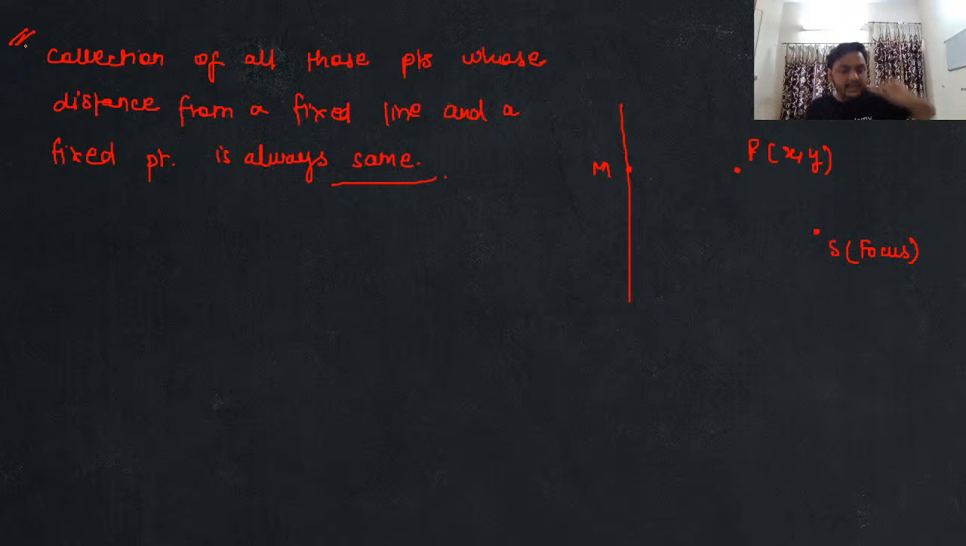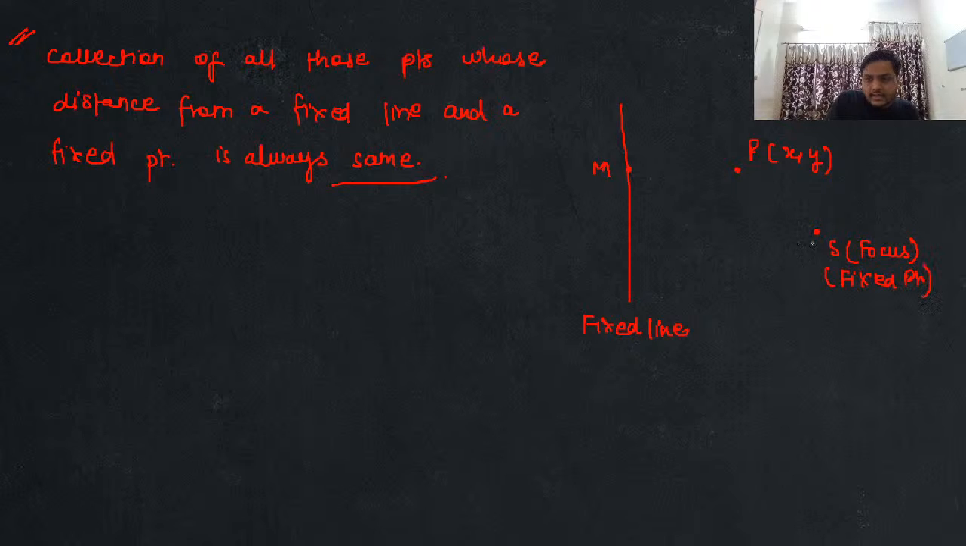उन सारे पॉइंट्स का कलेक्शन, उस पॉइंट का पाथ या उस पॉइंट का लोकस, कुछ भी बोल दो, जिसका डिस्टेंस एक फिक्स पॉइंट से और एक लाइन से हमेशा सेम रहने वाला है, which means this is my fixed line that I'm talking about. This is the fixed line, guys, that I'm talking about. This is that fixed line that I'm talking about. And this is the fixed point, guys, my focus that I'm talking about.